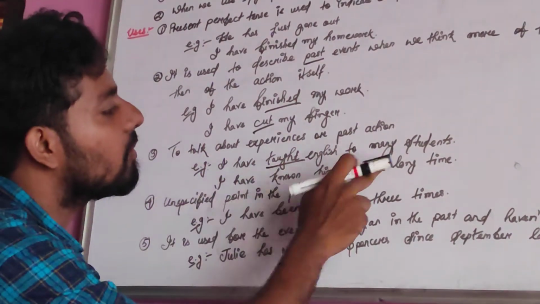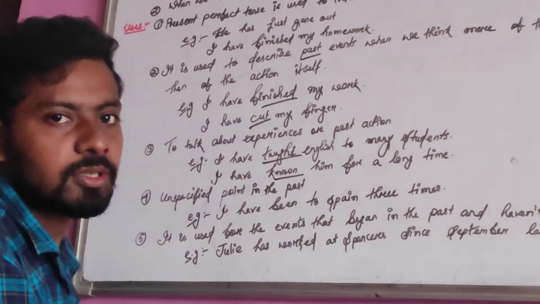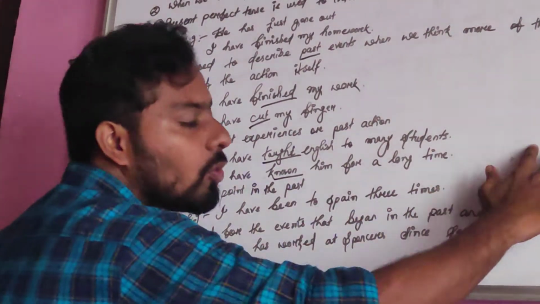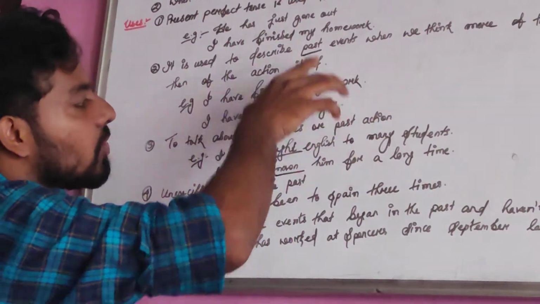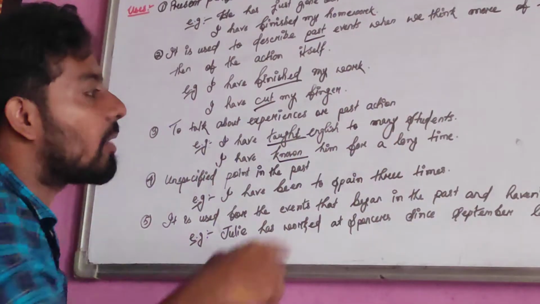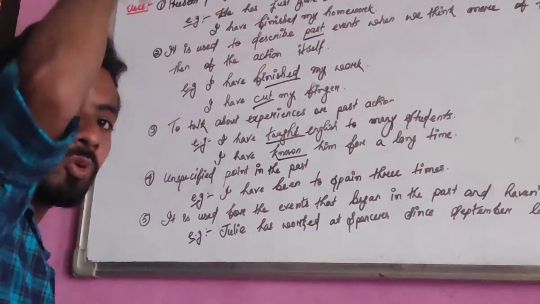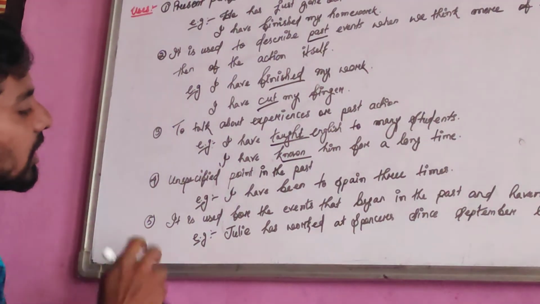I have known him for a long time. Know, known. What is the form of the verb? Known. I will be giving you a table of the three forms of verb, which will make it easier to understand this concept. I have known him for a long time. I have already known. This is the past action. You have known him for a long time. So these are the examples.